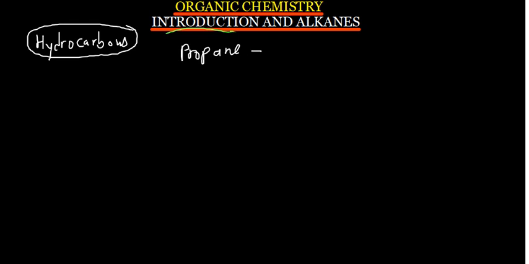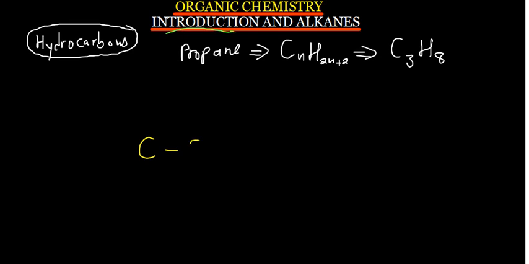Remember the general formula is CnH2n plus 2. So therefore the formula for propane is going to be C, where there is n, you put 3. And then H, where there is n, you also put 3. So it will be 2 times 3, which is 6, plus 2, which is 8. So when you want to write the structure, you've seen you have got only 3 carbons. You're going to have carbon number 1, carbon number 2, carbon number 3.